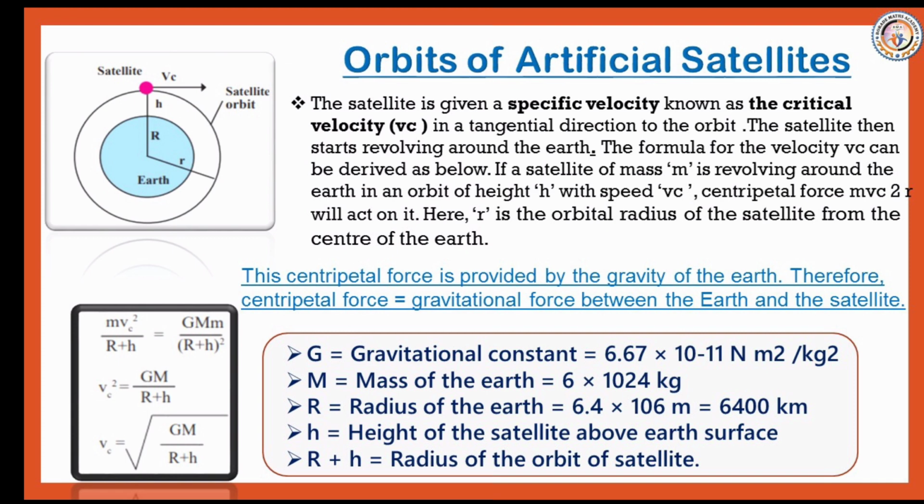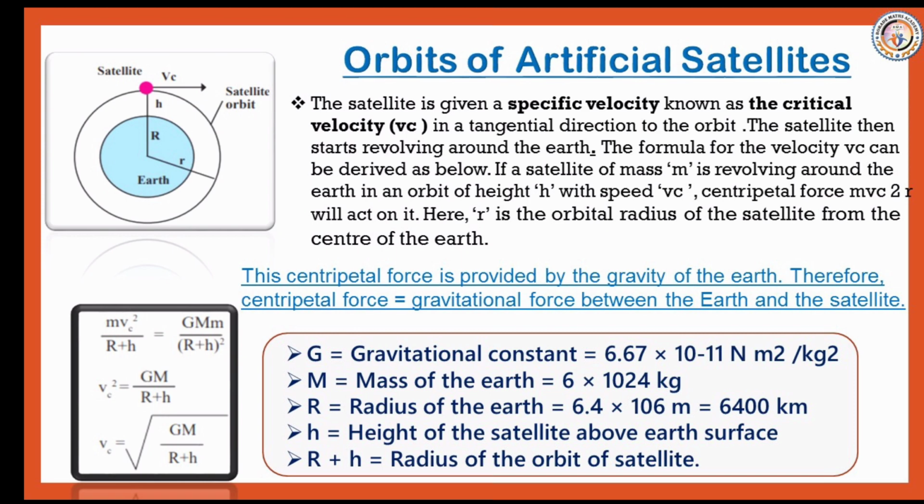Please remember this. As the height of a satellite orbit from the Earth's surface increases, the critical velocity decreases.